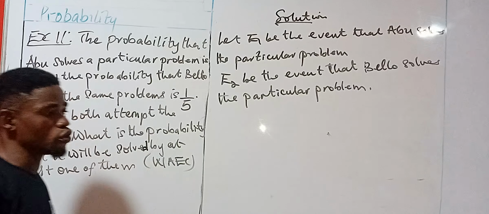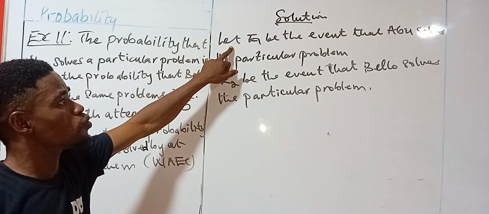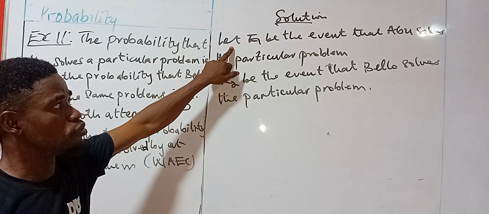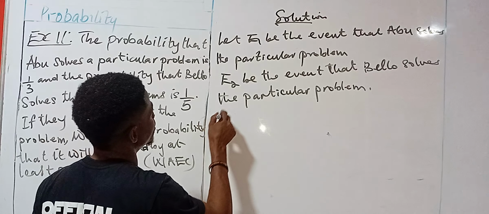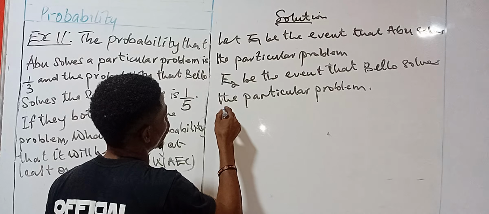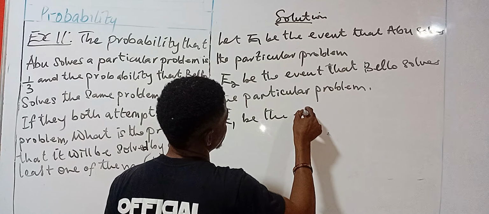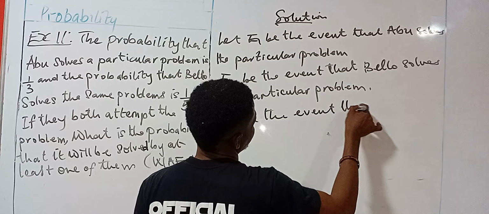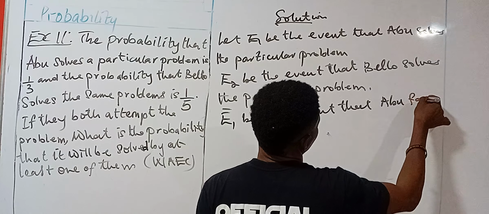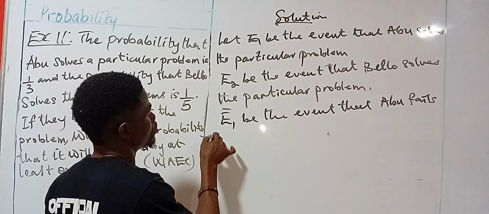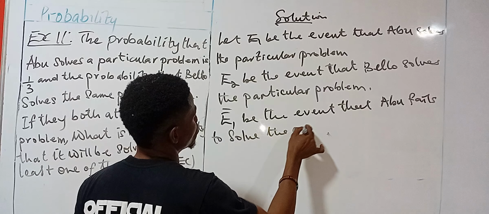Now, in this case, you need to know the probability that Abu fails to solve the problem and the probability that Bello fails to solve the problem. So you can let E1 prime, or E1 complement, be the event that Abu fails to solve the particular problem.